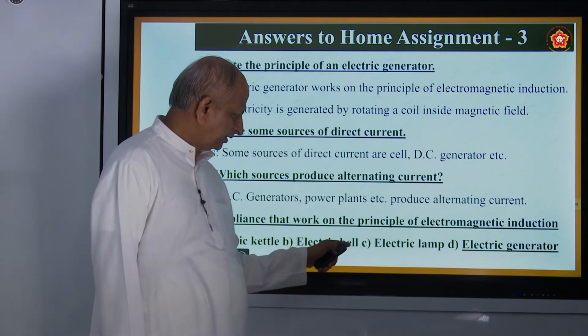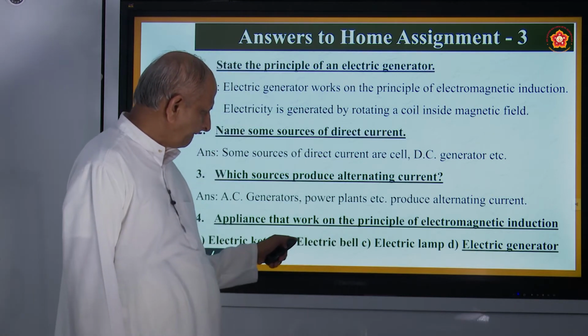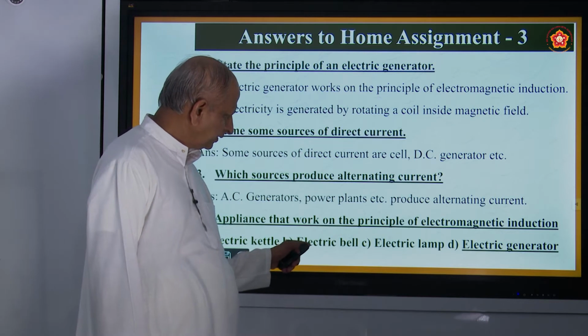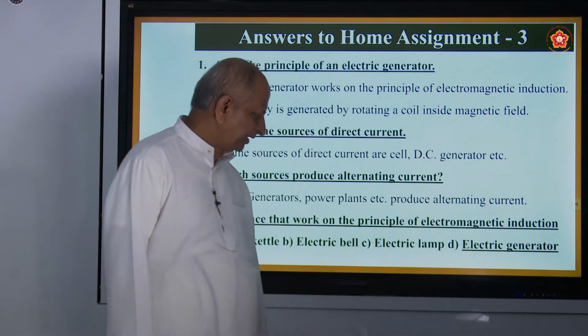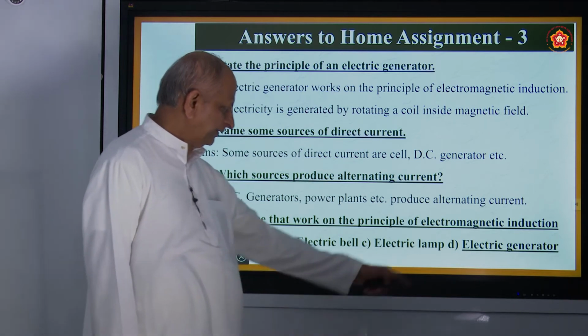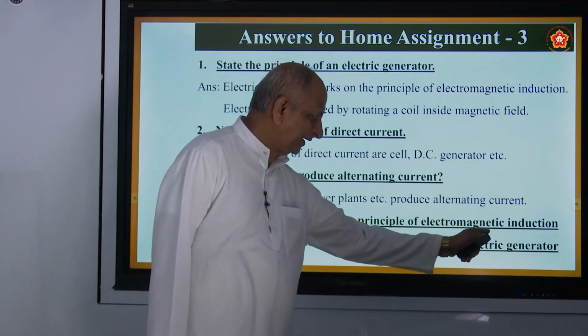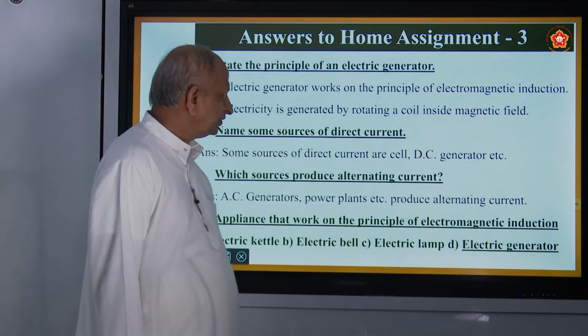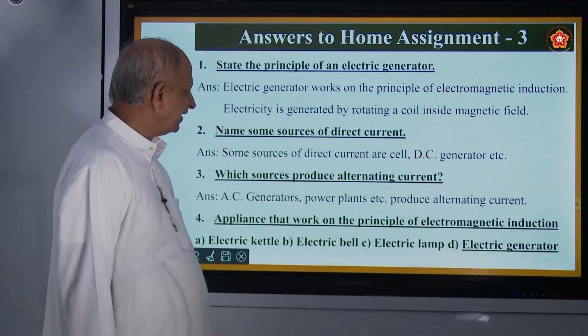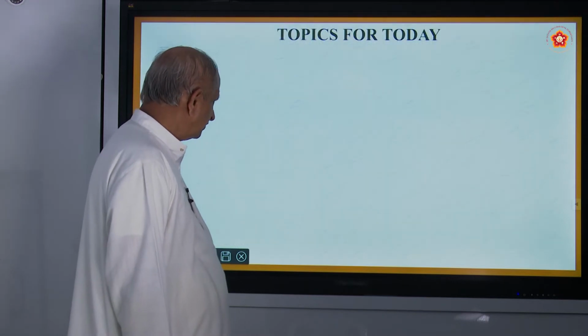A bell works on the principle of electromagnetism. A lamp works on the principle of heating effect, and this works on electromagnetic induction. Is it not? So this is the home assignment that is given.